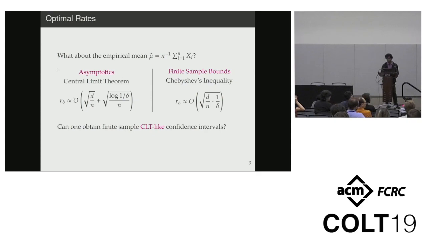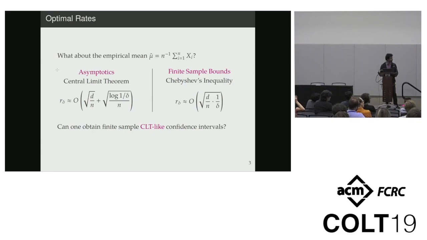But on the other hand, in a finite sample setting, the best recovery guarantee that you can expect is root d over n times 1 over delta if you apply Chebyshev's inequality to the empirical mean. And unfortunately, you know that the Chebyshev inequality rate is also tight for certain classes of distributions for the empirical mean. So let's see how these two rates compare.